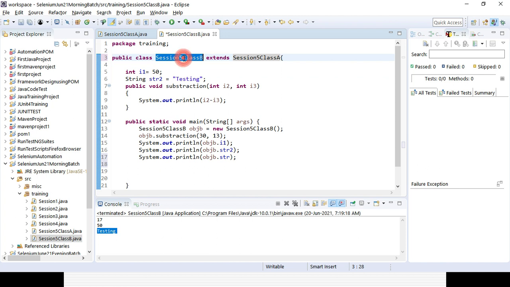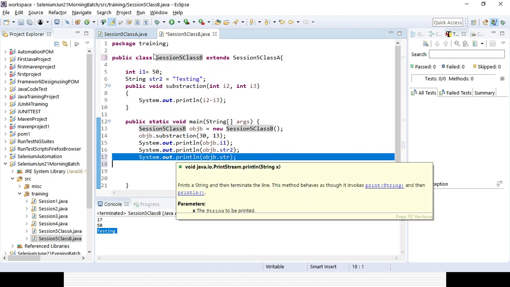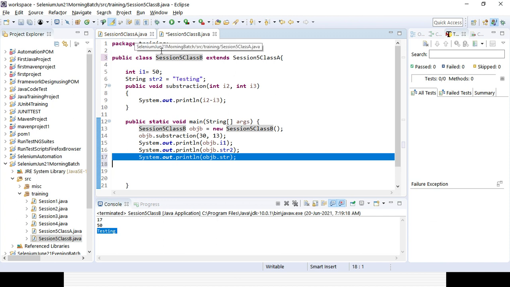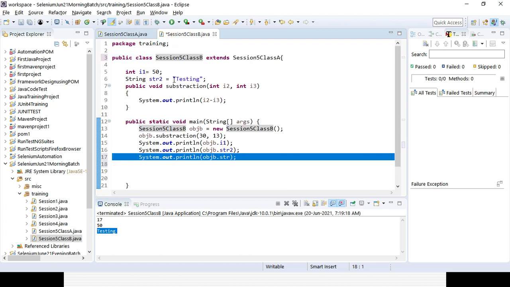So that is my child class or subclass, and that is my parent class or base class, right? I am inheriting all the properties of the parent class into the child class. You can see immediately the error message is gone, and I can access the string variable from the parent class easily, along with all the variables or functions in the child class. So that is the concept of inheritance.